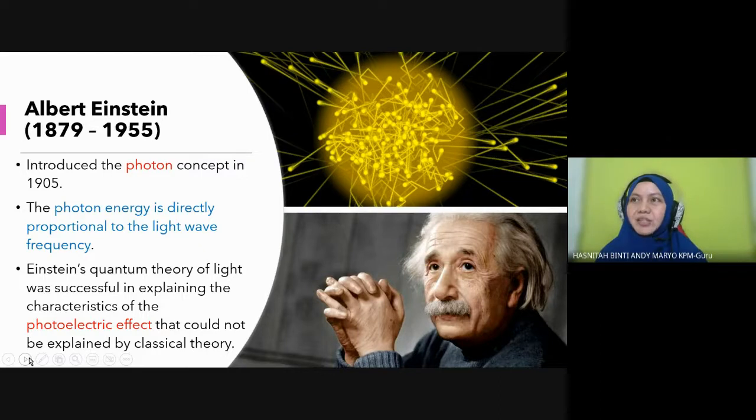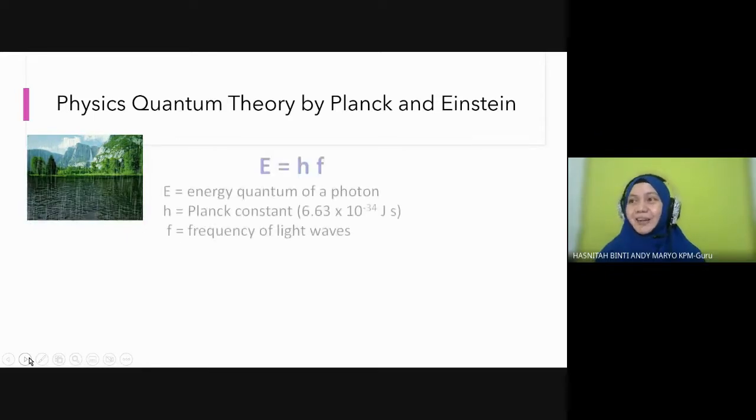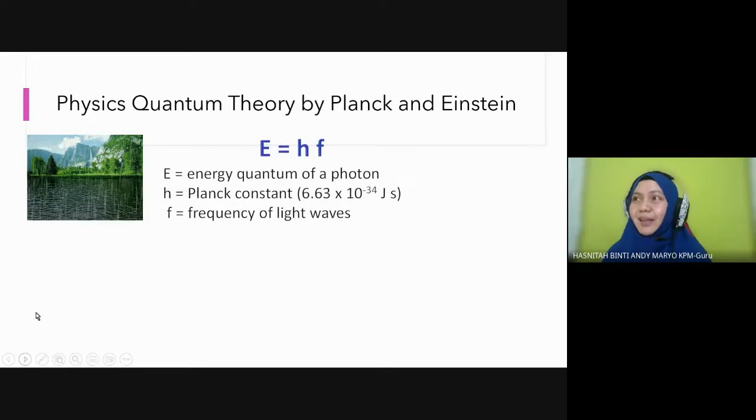Actually Albert Einstein expanded what was invented by Max Planck. Max Planck started, and he just expanded from there. Then he won a Nobel Prize for that, expanding other physicists' ideas. Okay, students, quantum theory by Planck and Einstein. These two geniuses combined their brains, so this will be the product. They came up with this formula: E equals hf. What is E?